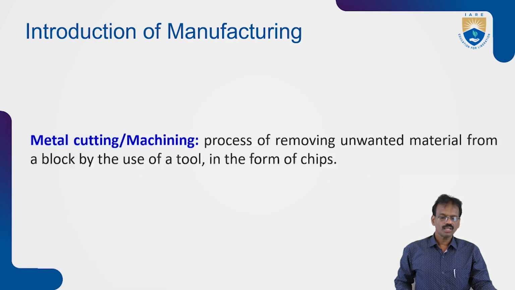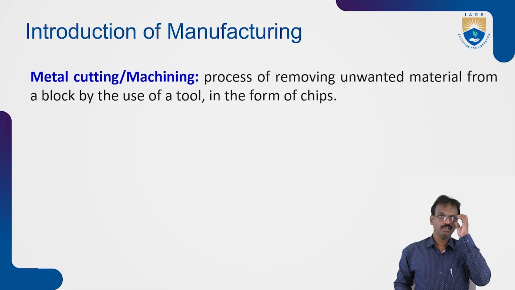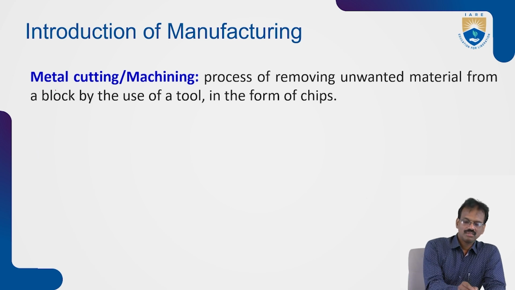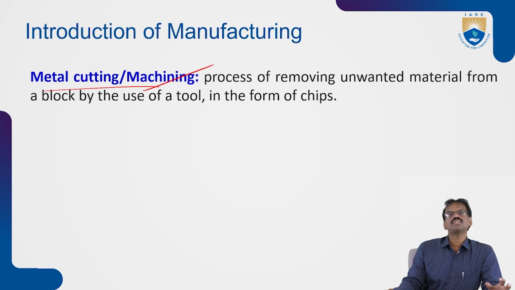Now by using these machine tools, we can perform the machining operation. Machining operations means removal of unwanted material from the workpiece to get the desired shape. That is called metal cutting. So machining is very important. With the help of machine tools, we perform the machining.